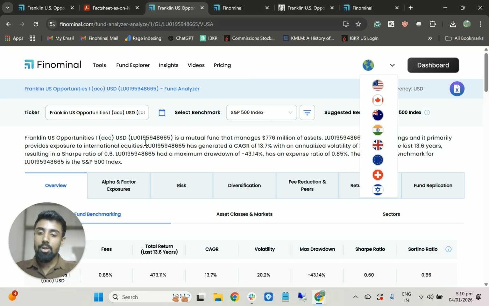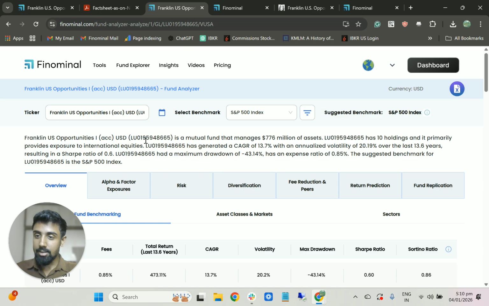It's a Luxembourg fund that this Franklin is holding, and you can see that it's managing about $1 billion in assets, and this fund is being compared against the S&P 500.